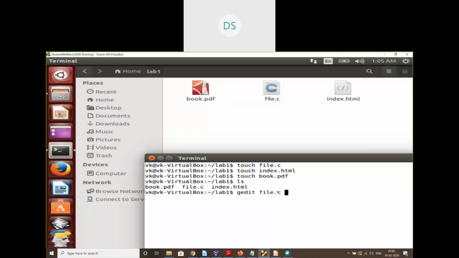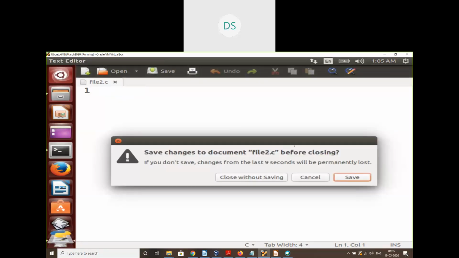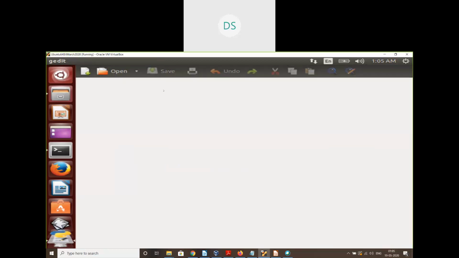So if I give some other file name, like newfile2.c, it opens a new file in that directory. You should remember, I don't want to open a new file, I want to open an existing file. You can open a new file also, otherwise you can open an existing file. So let me close without saving it.